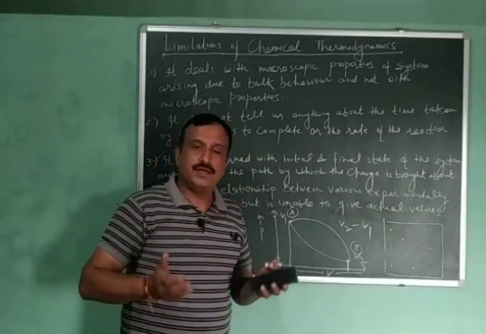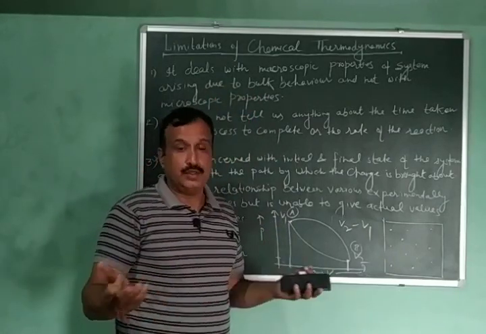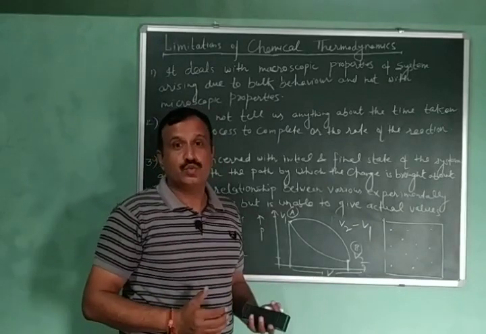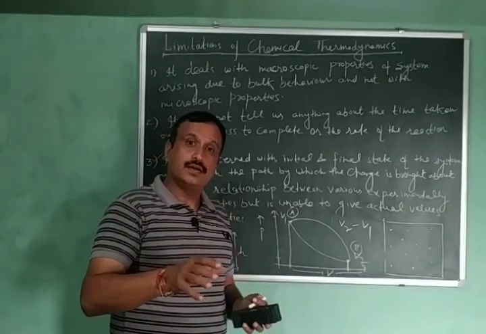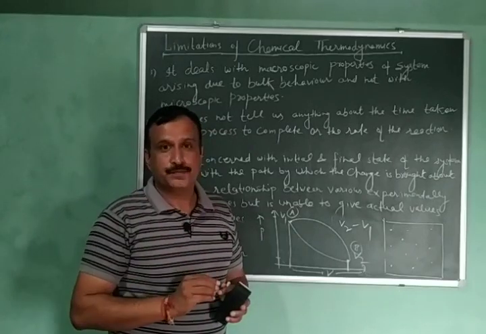You might have seen, if you travel through a longer path to go anywhere, then you have to do more work. And if you opt for a shortcut, then you have to do less work. This means that work is a path function. It does not depend upon the initial and the final state only.